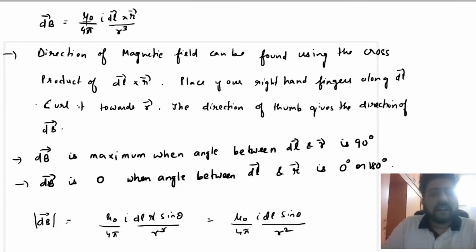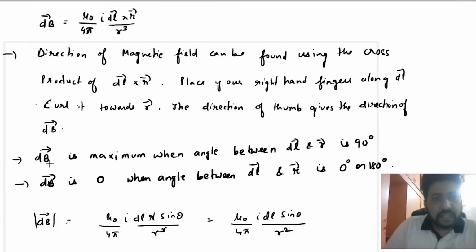Again I am repeating how to find the direction of magnetic field vector or the dB vector. Place your fingers along this dl vector, curl it towards the r vector. The direction of the thumb gives you the direction of dB vector.